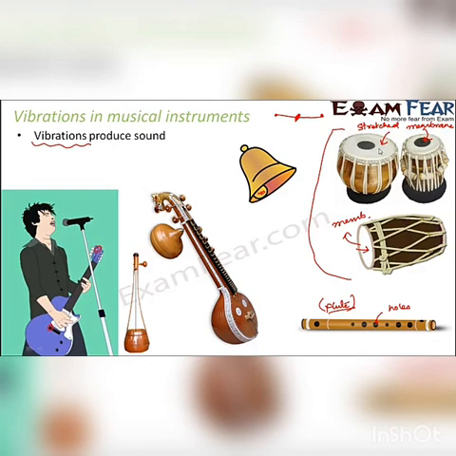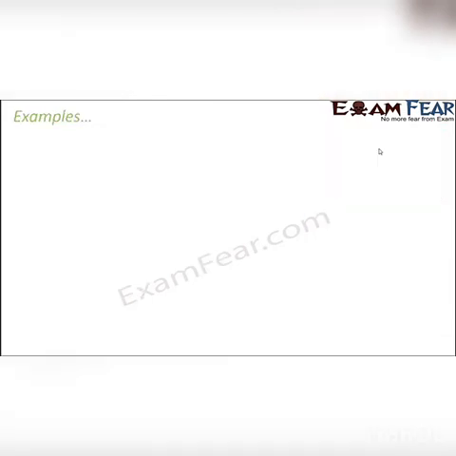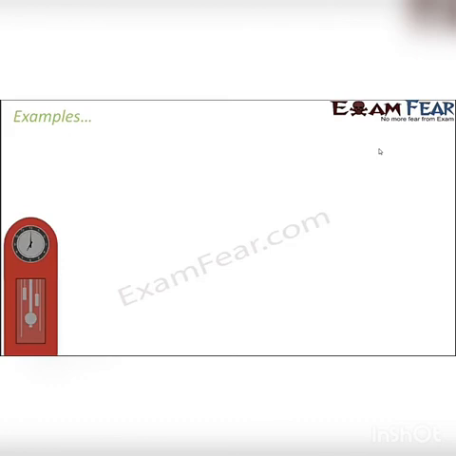So these were some of the examples of musical instruments. Now let us try to relate this concept of vibrations producing sound with some of the examples which we see around us. Some of such examples are the clock, generally the wall clock which we have in our houses. Have you ever noticed the sound produced by the pendulum of the clock? You will always have the ticking sound of the clock. And where does it come from? It comes from the vibration which is happening inside.